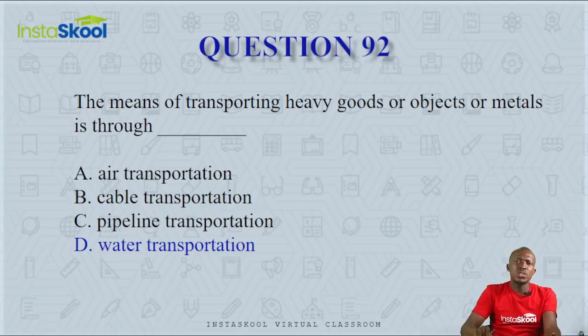Heavy items are not transported through the air because aircrafts are lightweight. Aircraft is used to transport perishable items that need to be delivered on time when speed is needed. Cable transportation is usually used for human beings. Pipeline transportation is used for liquid, but water transportation is good for carrying heavy items or metals. So the correct answer is option D, water transportation.